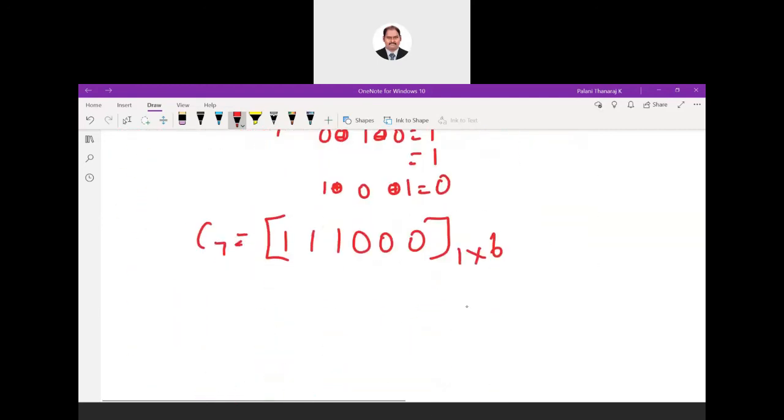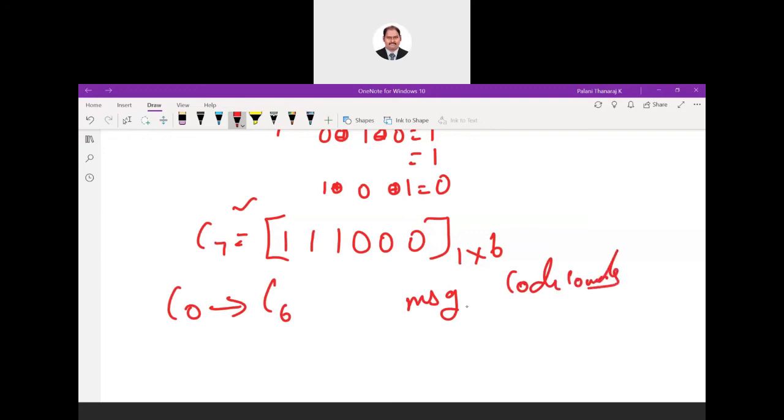Okay, so likewise you have to do for C0 to C6. We have done C7. Okay, so if you put it in a table, we'll be having the message and the code words. Okay, so we'll be having message which is 0 0 0, its corresponding code word. Likewise you have to do.